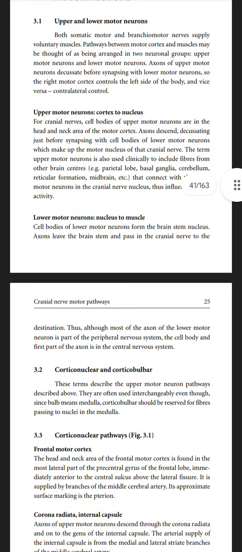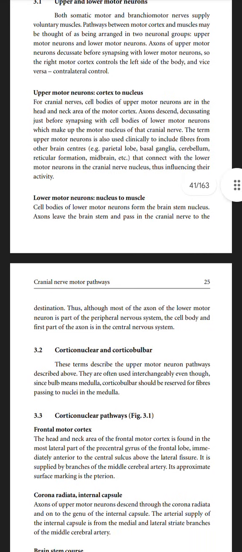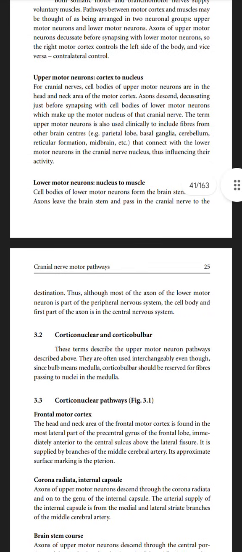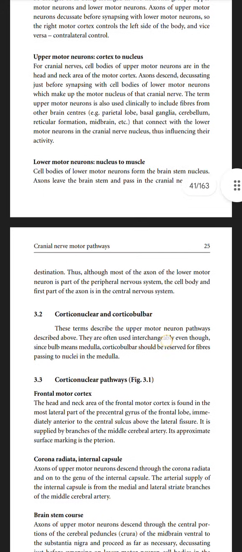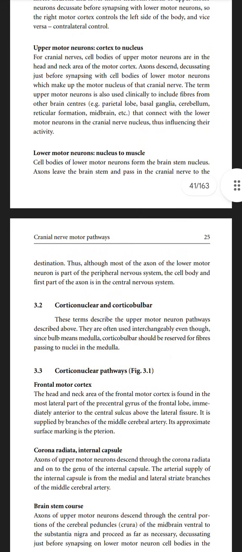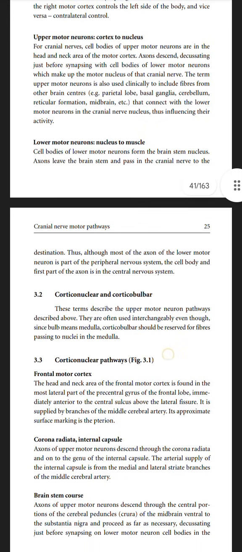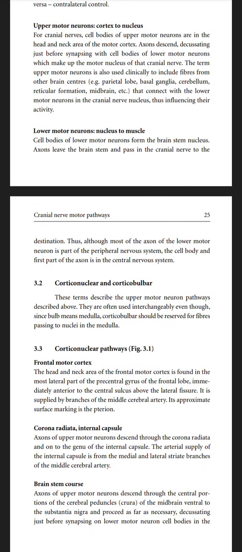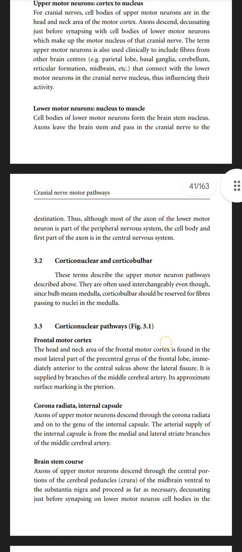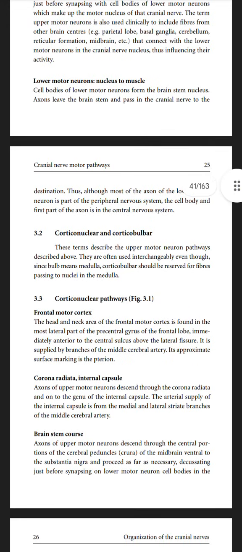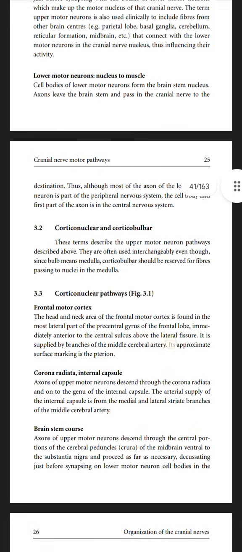Upper motor neurons, cortex to the muscle. For the cranial nerves, cell bodies of upper motor neurons are in the head and neck area of the motor cortex. Axons descend, decussating just before synapsing with the cell bodies of lower motor neurons, which make up the nucleus of a cranial nerve. The term upper motor neurons is also used clinically to include the fibers from other brain centers that contact the lower motor neurons in a cranial nerve's nucleus, thus influencing their activity.